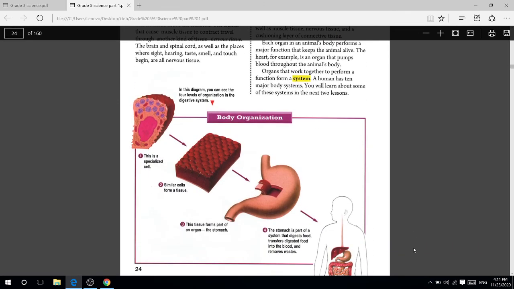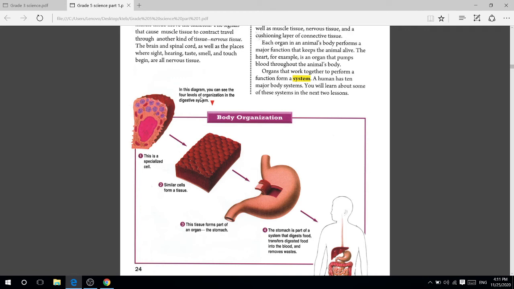If you look at this picture, in this diagram you can see the 4 levels of organization in the digestive system. This is our stomach, part of the digestive system that digests our food. This is specialized cells, and similar cells form a tissue.